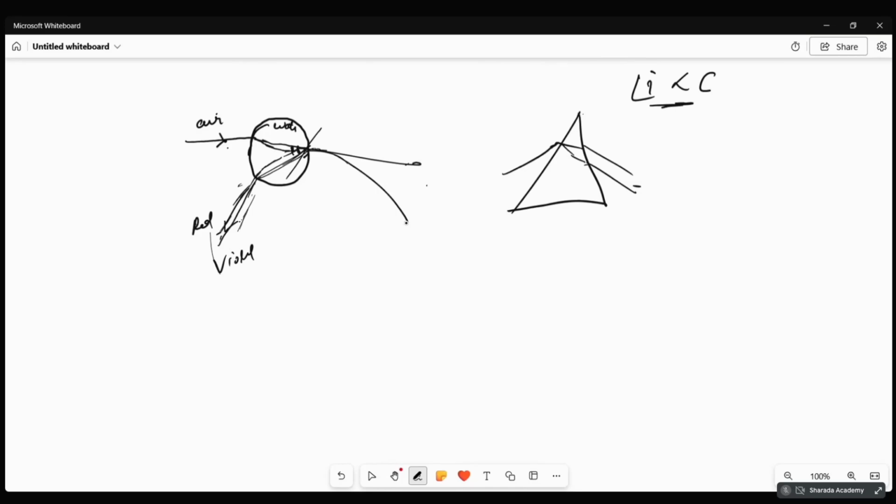It happens on the opposite side because of total internal reflection. Because of total internal reflection only it happens.